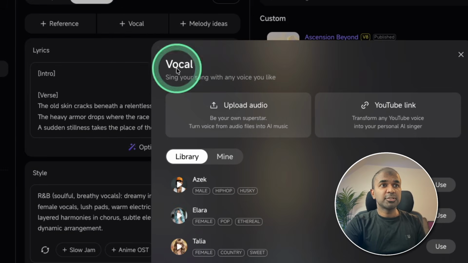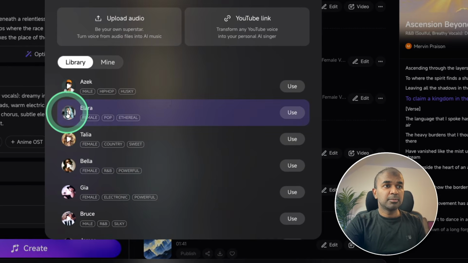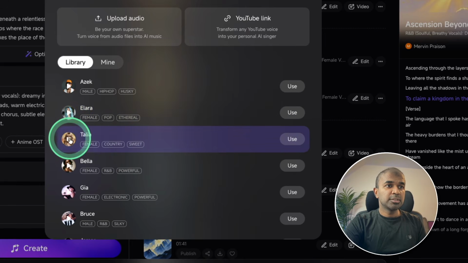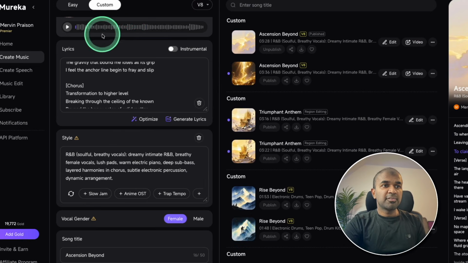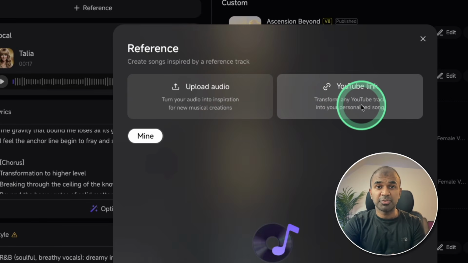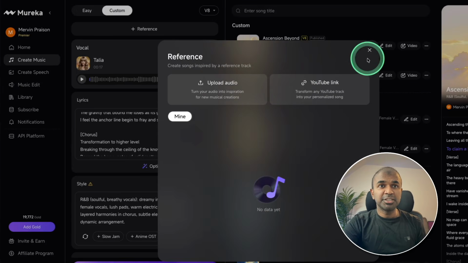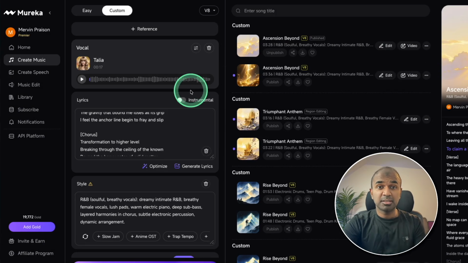So here, as soon as you click vocal, you can see multiple examples here. So here's one example. I dreamed of crafting. There's another voice. I dreamed of crafting a song. So probably I'm going to choose this voice. So when you provide a reference voice, automatically this takes the priority rather than the style. So you can refer even to any YouTube link. So if you want any specific type of song, the feel of it, you can provide the YouTube link and this will automatically generate the song based on that specific feel.